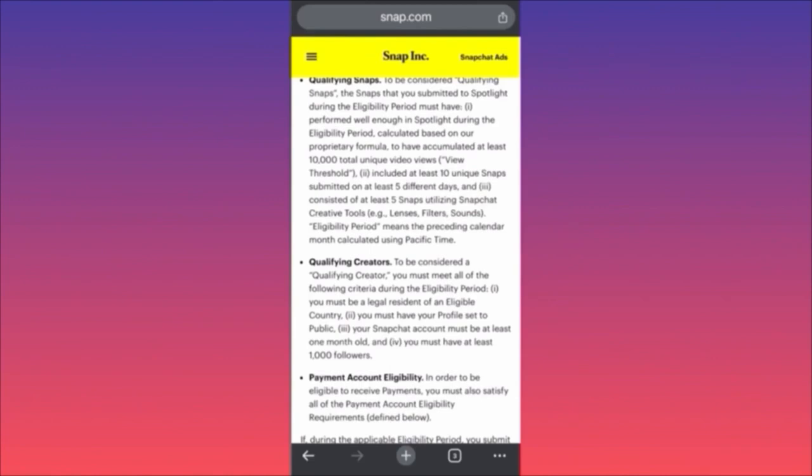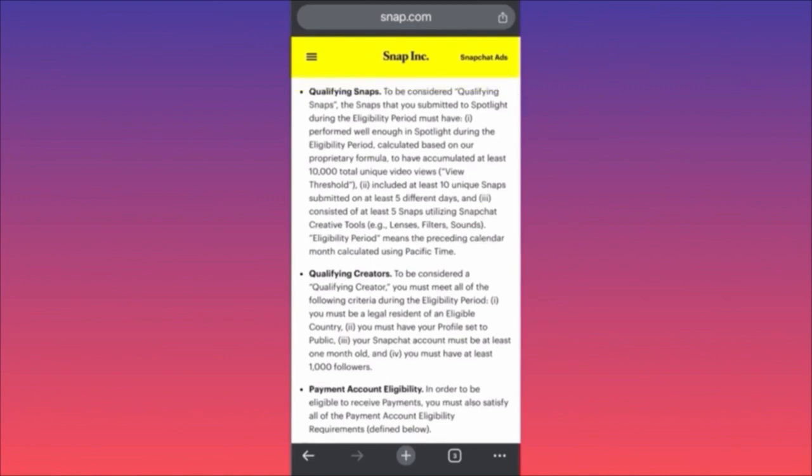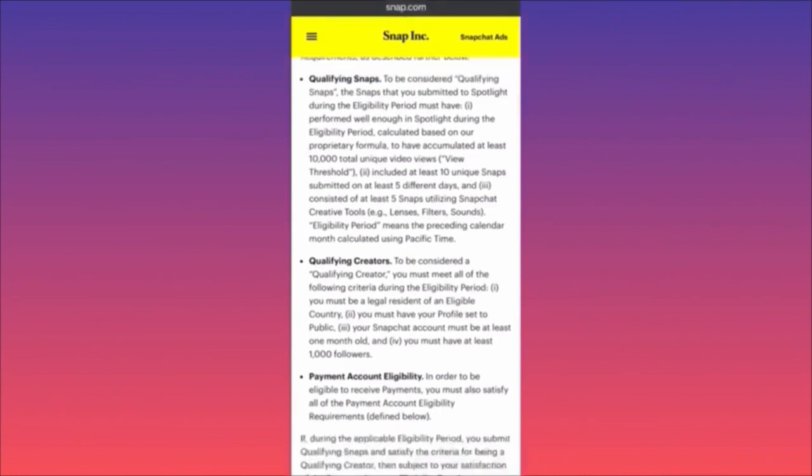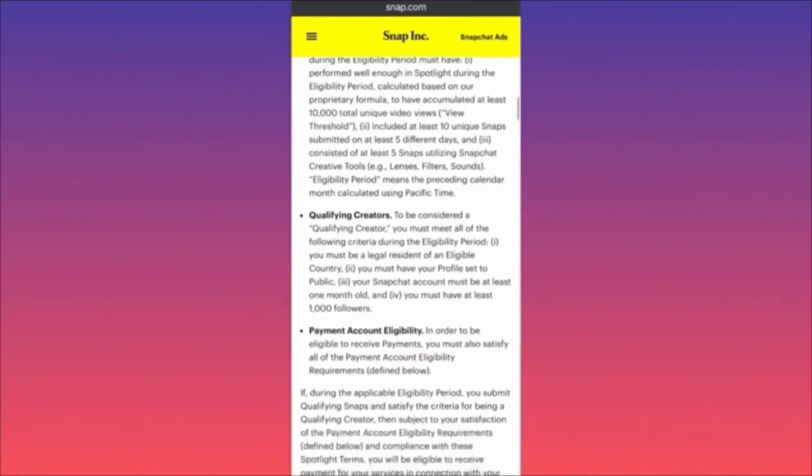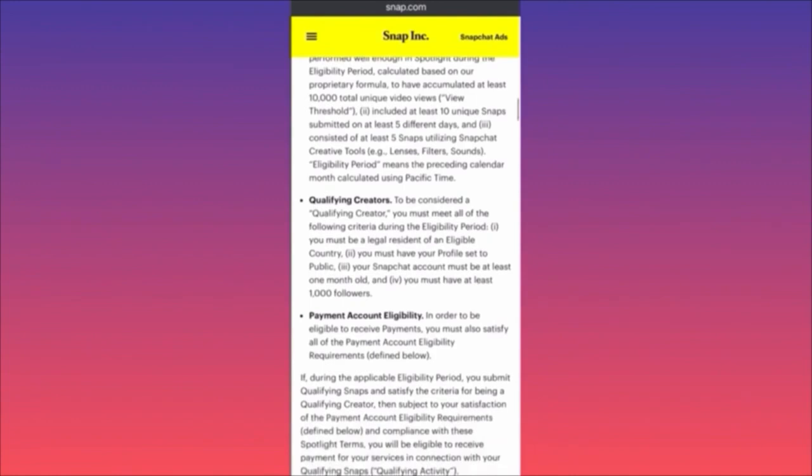The second step is that you have to qualify your snaps, meaning that in the eligibility criteria period for the Spotlight, you should accumulate at least 10,000 total unique video views. And this includes at least 10 unique snaps submitted, on at least 5 different days, and at least 5 snaps utilizing creative tools such as lenses, filters, and sounds.